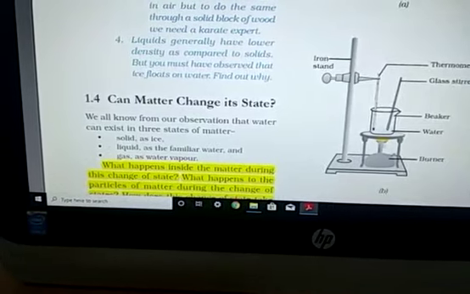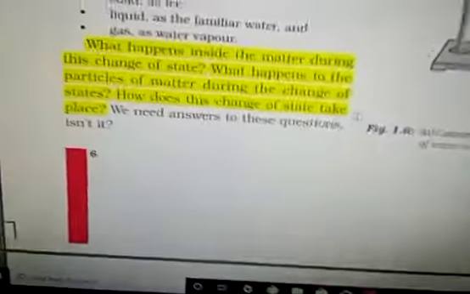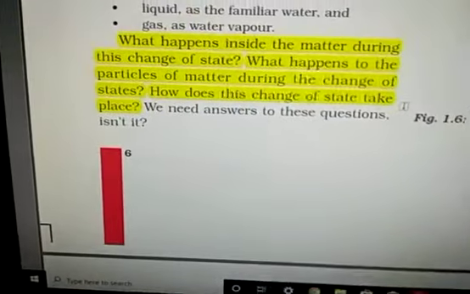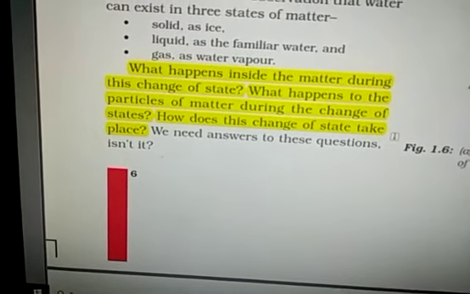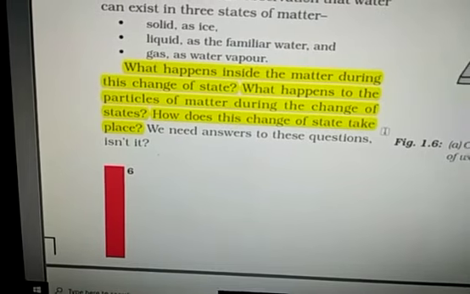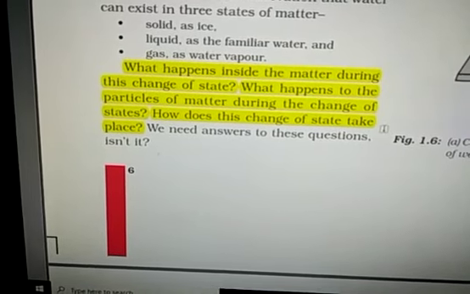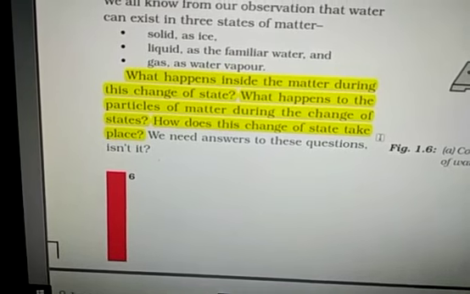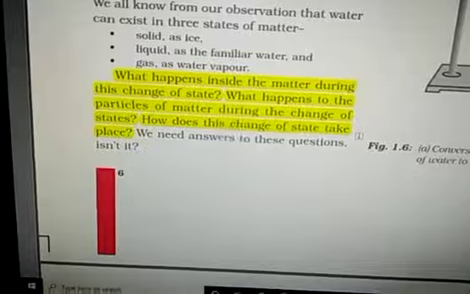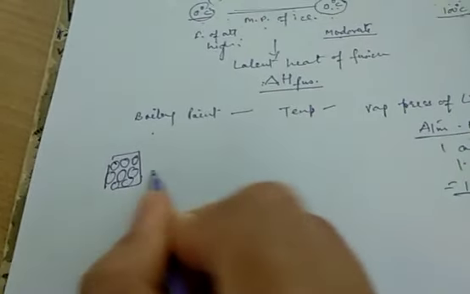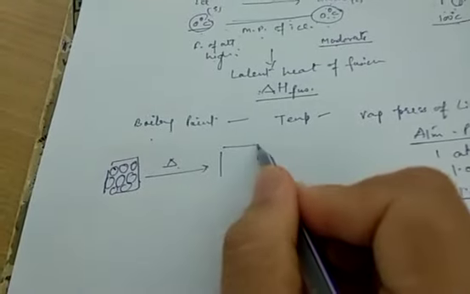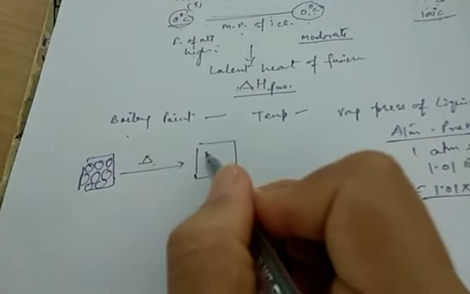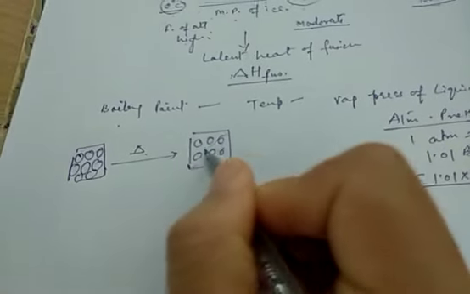Now focus on the book. Now we want to know the answers of different questions. What happens inside the matter during this change of state? During the change of state, the force of attraction among the particles decreases and their kinetic energy increases. So listen very carefully. Initially, in the solid case, particles are fixed and they are vibrating at their position only. When you heat, these particles get higher energy and low force of attraction. So within the volume, they can move here and there.